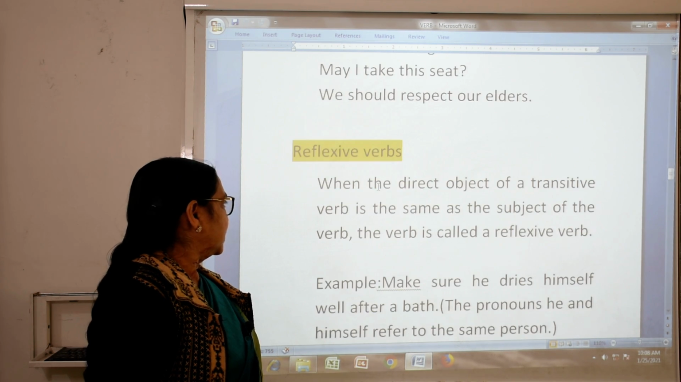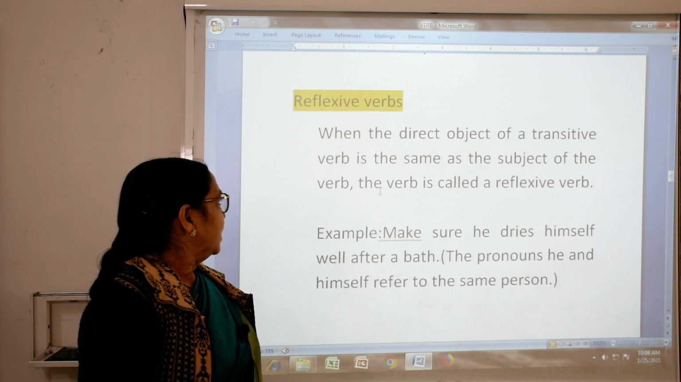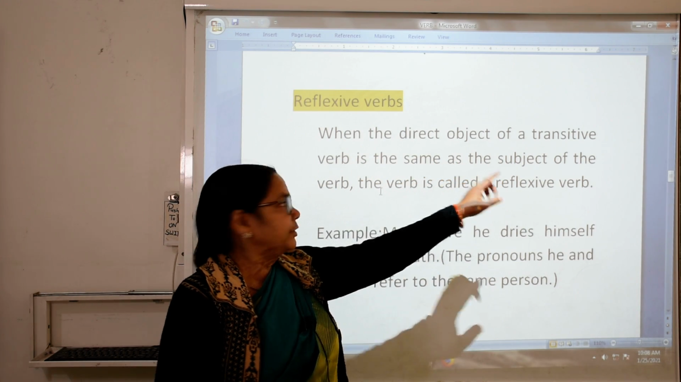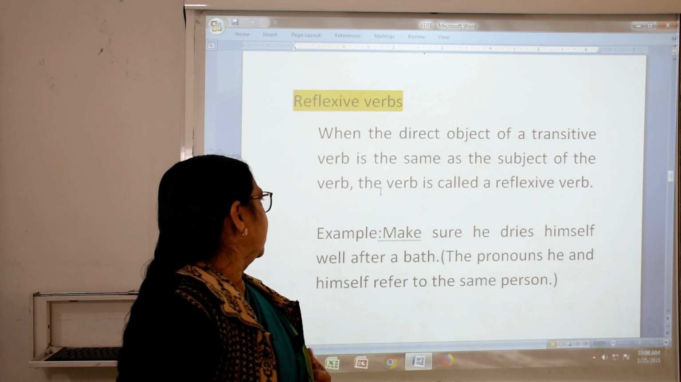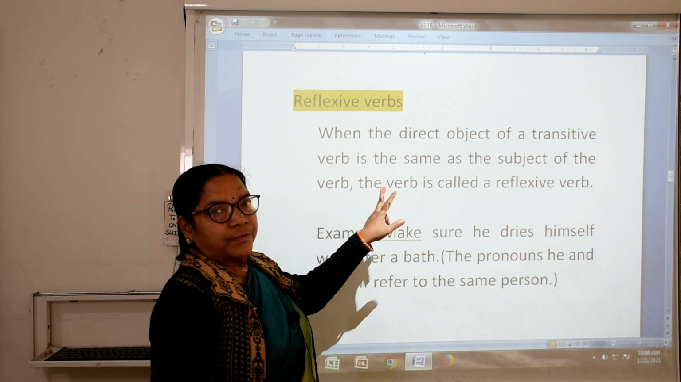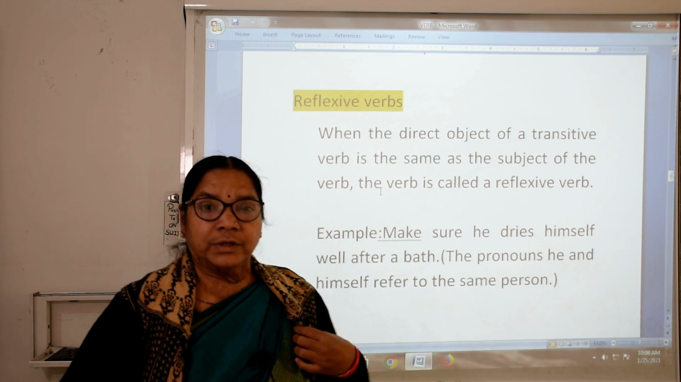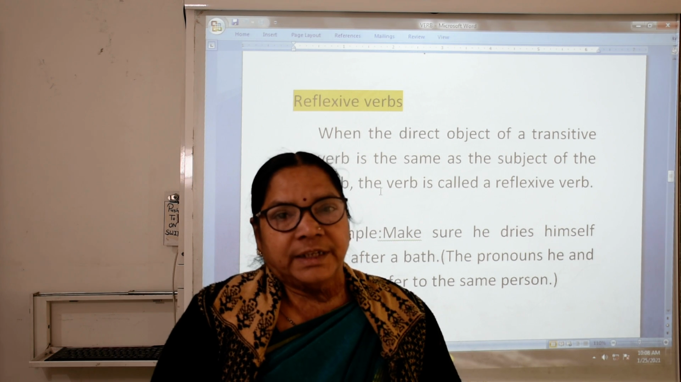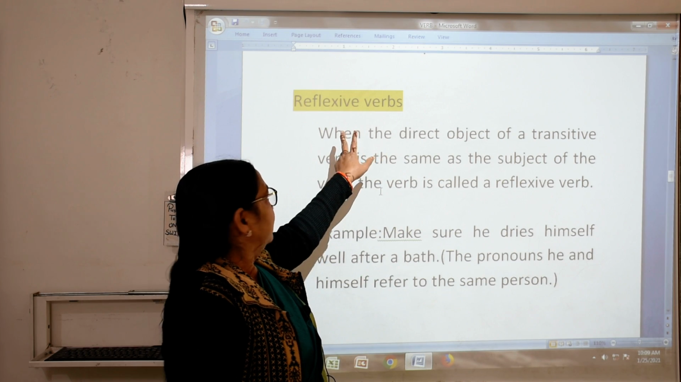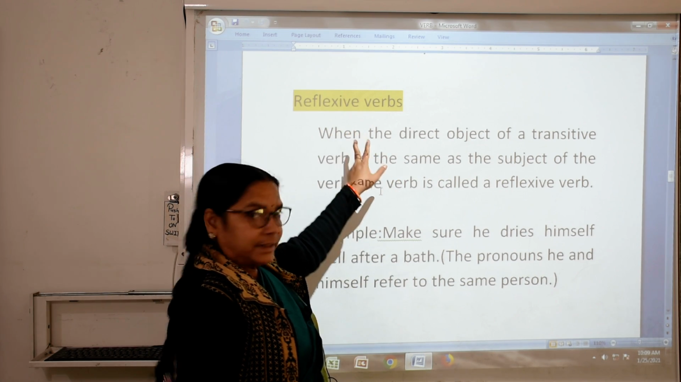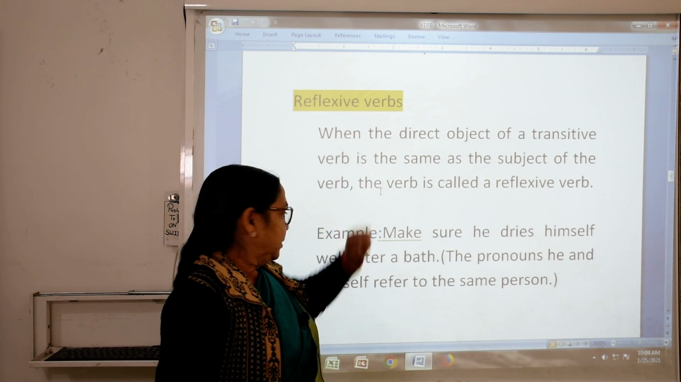Now reflexive verbs. What are reflexive verbs? When the direct object of a transitive verb is the same as the subject of the verb, it is called a reflexive verb. We have already studied reflexive pronouns, himself, itself, themselves, no? Do you remember, student? Yes. Now we are studying reflexive verbs.